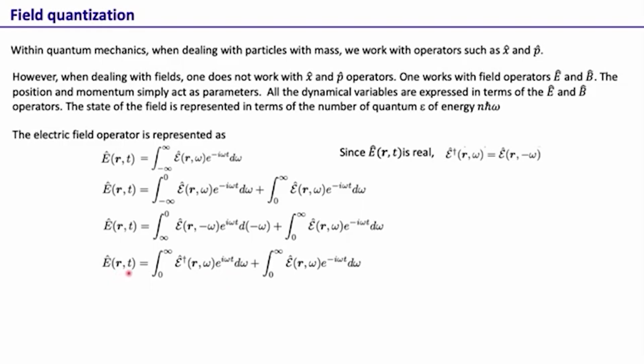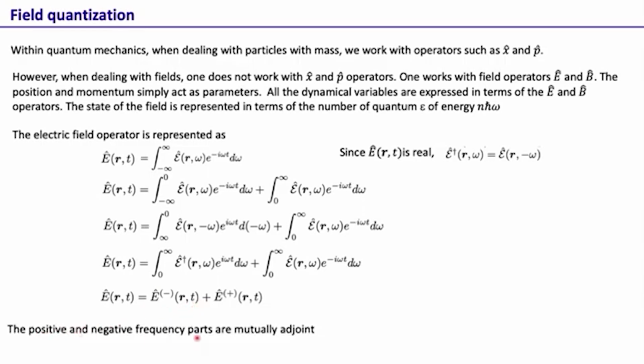So the electric field operator, we can write in this manner in the frequency domain, and this we see has all the positive frequency part, and this one is the negative frequency part. So we write this one as E plus and this one as E minus. So this is the total electric field operator, this is the electric field operator corresponding to the positive frequency part, and the electric field operator corresponding to the negative frequency part.